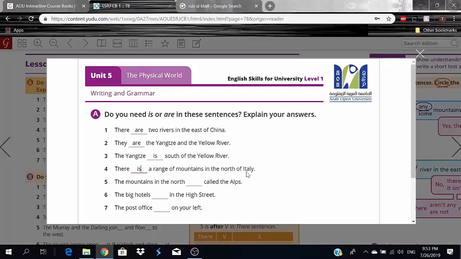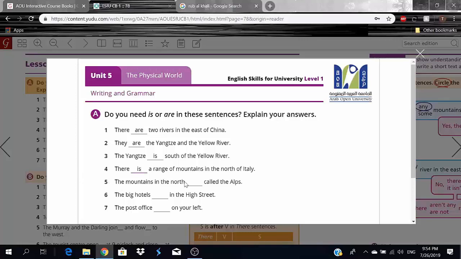Now, let's say if I write are. There are a range of mountains in the north of Italy. That's wrong, okay? It doesn't even sound right when you say it, when you're speaking. So there is a range of mountains in the north of Italy. Okay?